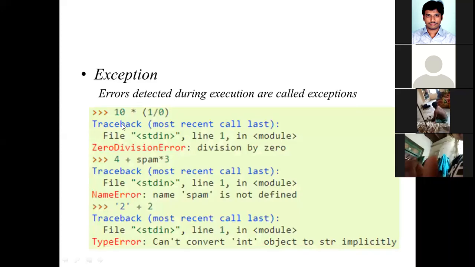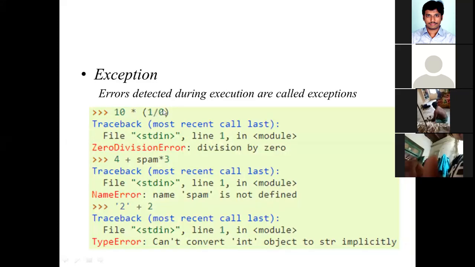See the first example, 10 * (1/0). A * (B/C) is a valid statement according to the syntax. But depending upon the value of C, which here is 0, you are getting an exception. Syntactically the statement is correct.